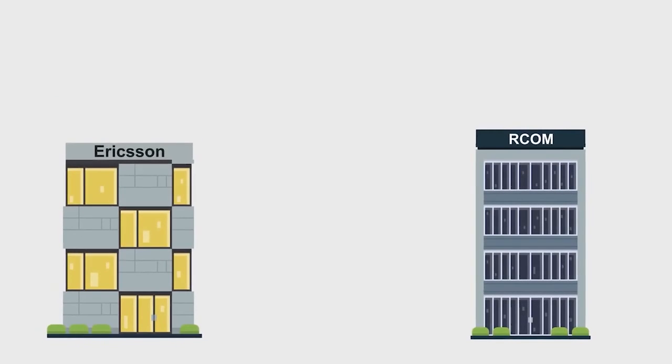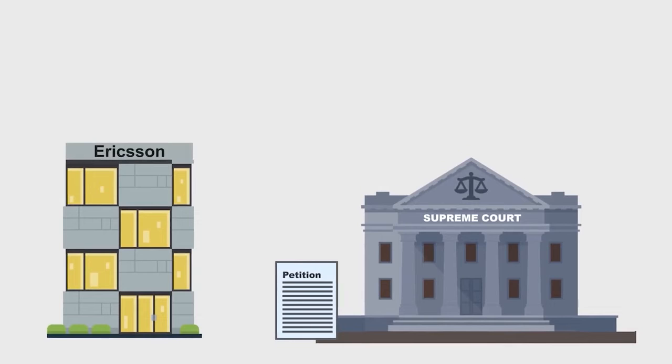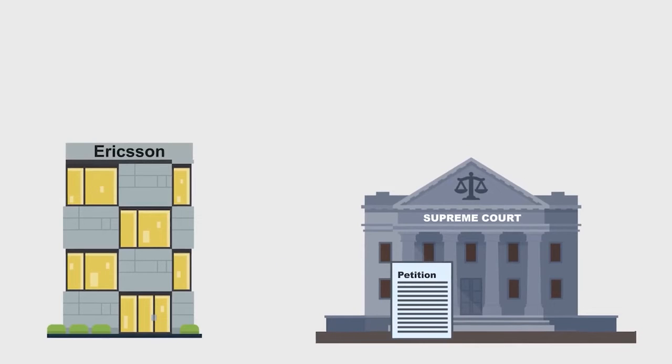Now, let us talk about the next case. Ericsson had provided a service to Reliance Communications. Out of this, Reliance Communications had not paid Rs 550 crores to Ericsson. After this, Ericsson had to go through lengthy court processes. They have been doing this for the last few years. In spite of this, they have not gotten their money.